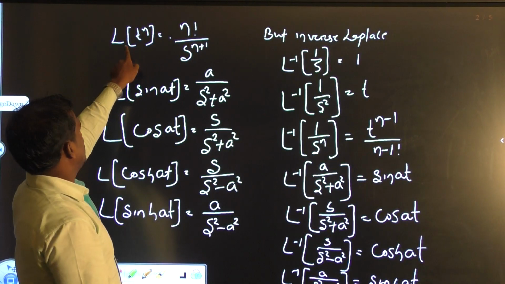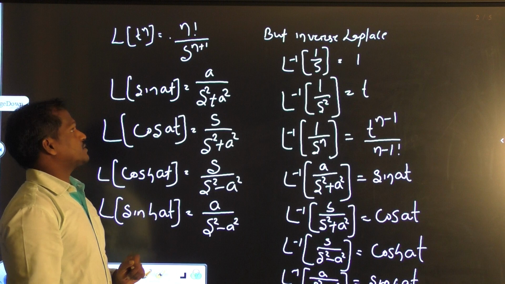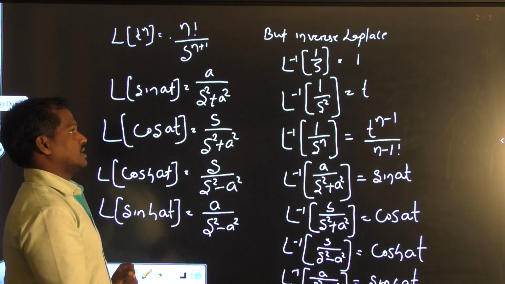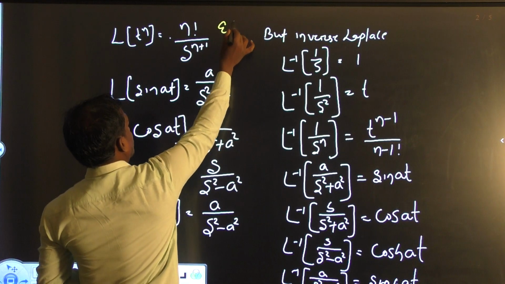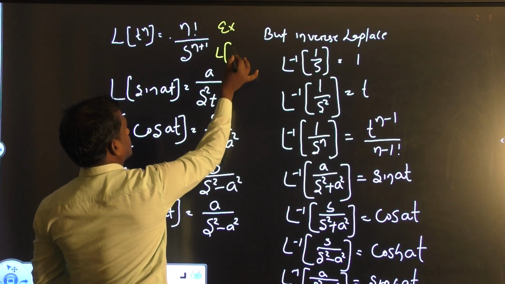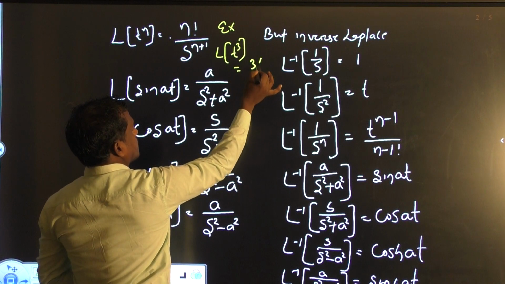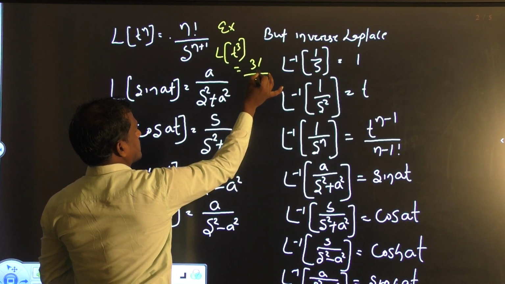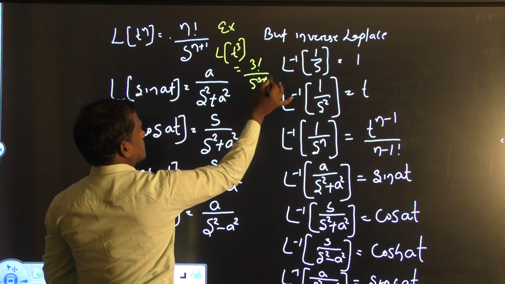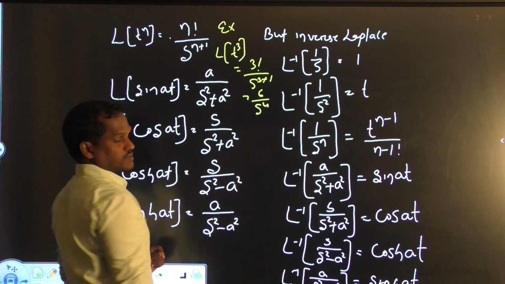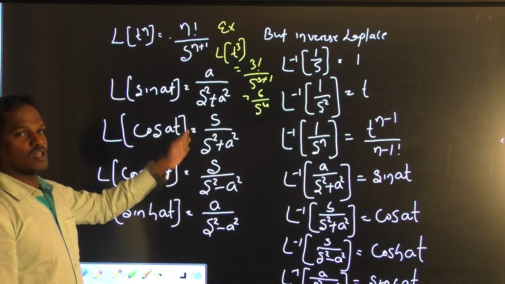Now the other is Laplace of t^n. Laplace of t^n is n factorial by s to the power n plus 1. As an example, Laplace of t cube means 3 factorial by s power 3 plus 1, which means 6 by s power 4. Proceed to the other formulas.